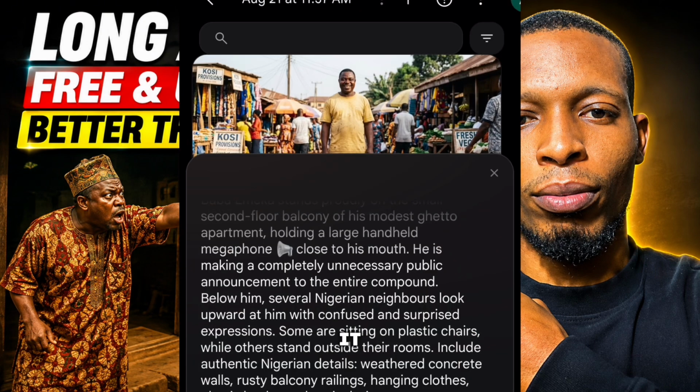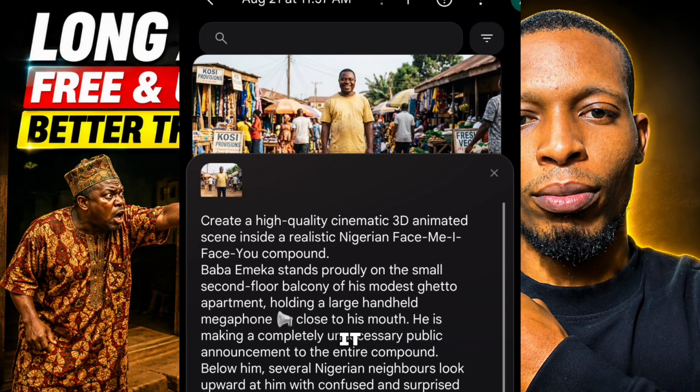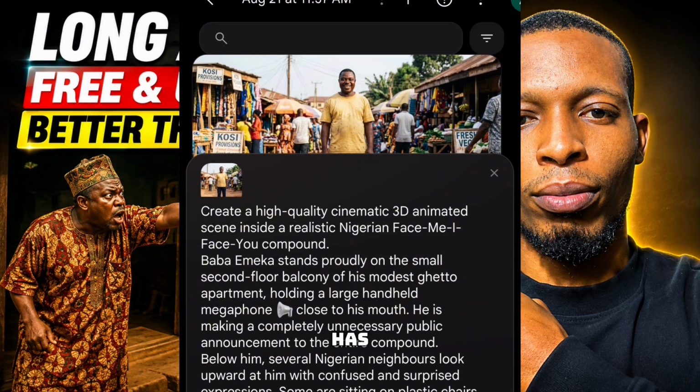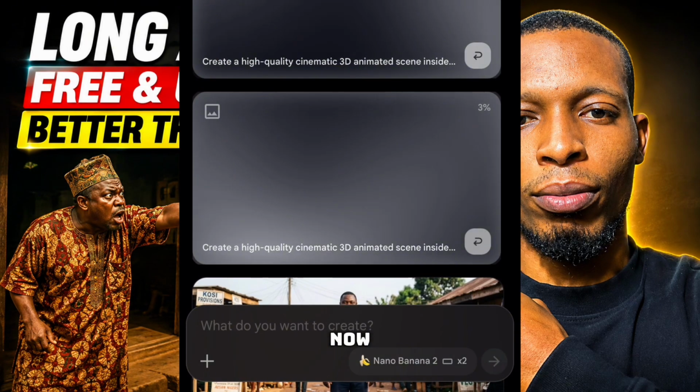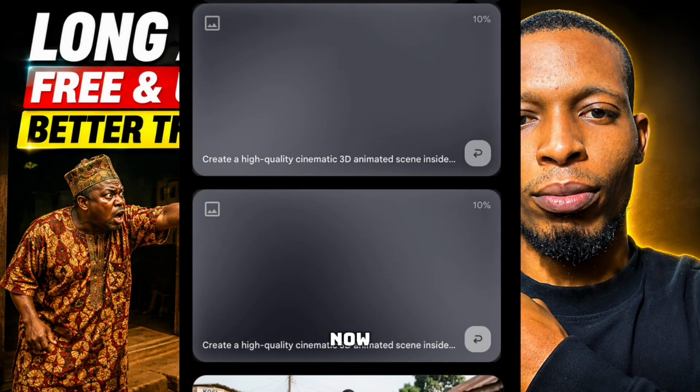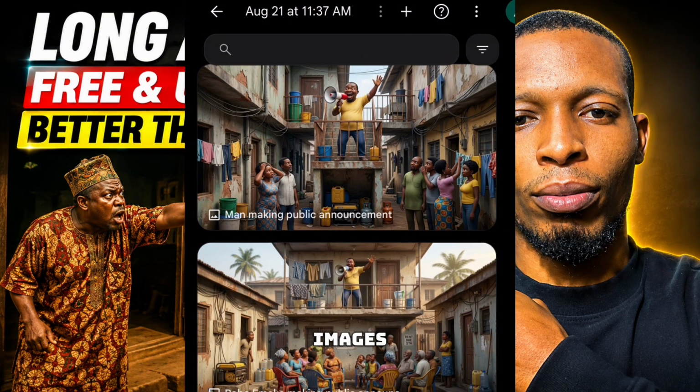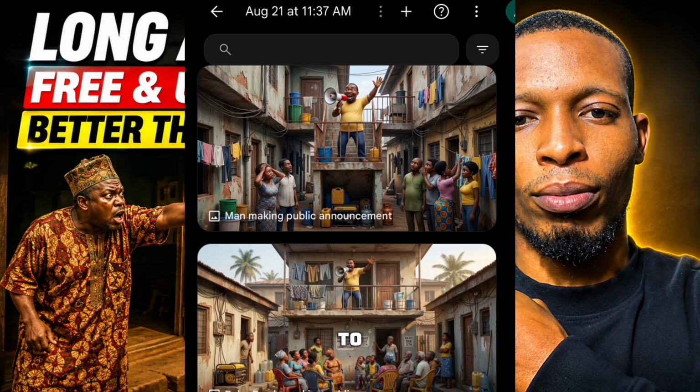So just click on it like this. Also click it, it will appear here. Now we can see it has appeared here now. The next thing is to click on this blue white arrow. Now it has started generating. Now it has given us 2 images of Baba Emeka. You can see the face consistency is there. The face doesn't change. So all we have to do is to click the one we like. So I'll be going for the first one like this.